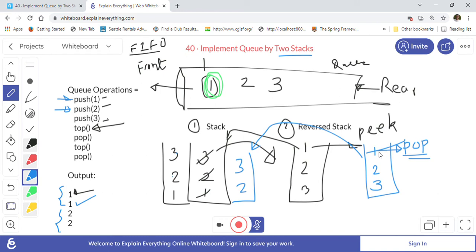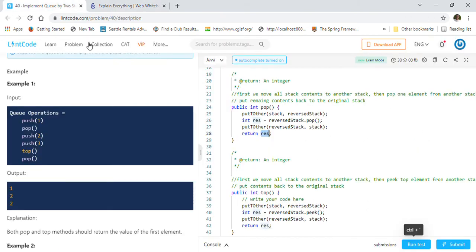So we will pop out the first element in case of the pop operation, and then once we are done, we have to again put it back to the original stack. So that's what we are doing here, right?